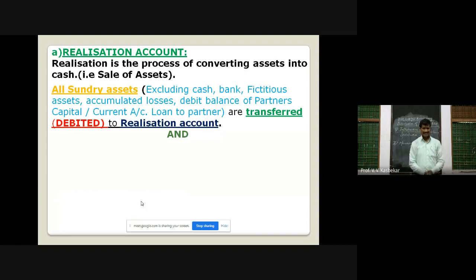When you see the balance sheet, you can see the assets on the right hand side. All those assets, excluding cash, bank, fictitious assets, accumulated losses, debit balances of partners, and loan of the partners, except all these, all other assets are transferred to realization account on debit side. That means debited to realization account.